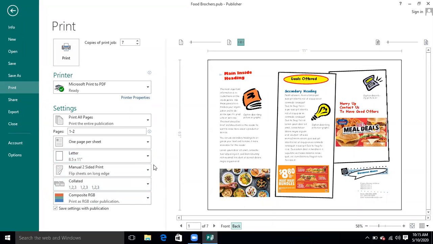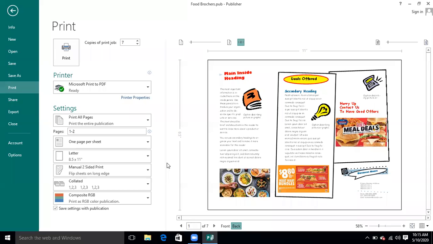Okay. So the RGB color or black and white. If your printer is black and white, you are going to select composite grayscale. Otherwise, you are going to select composite RGB. If you have got a color printer, then you will click on this color option. If your printer is black and white, definitely you will click on composite grayscale. So these are the options that you are going to select according to your requirement.